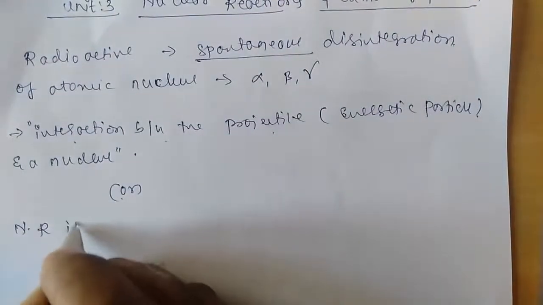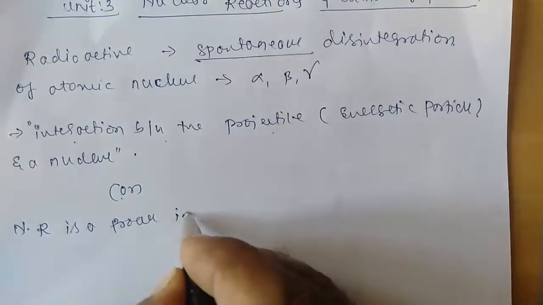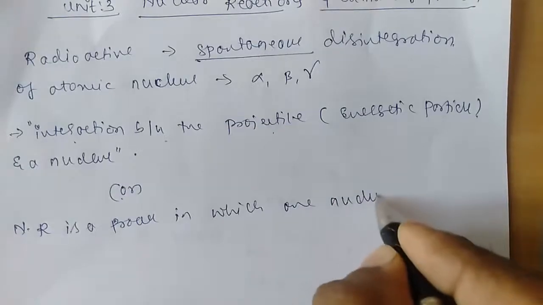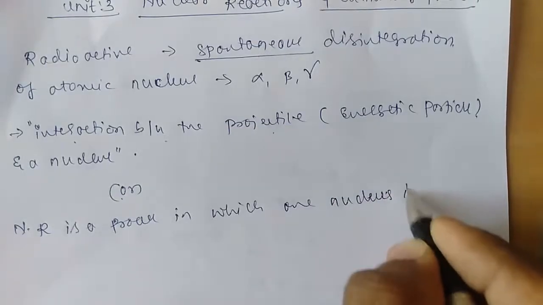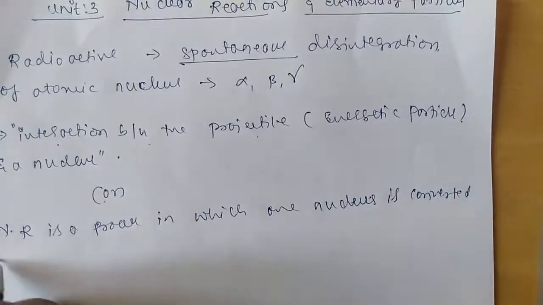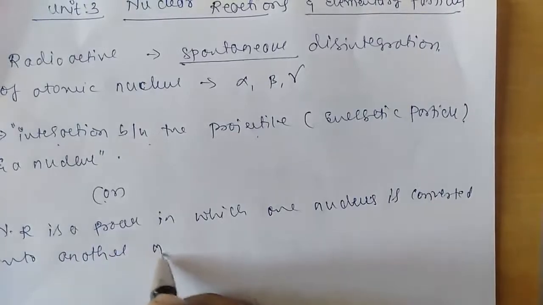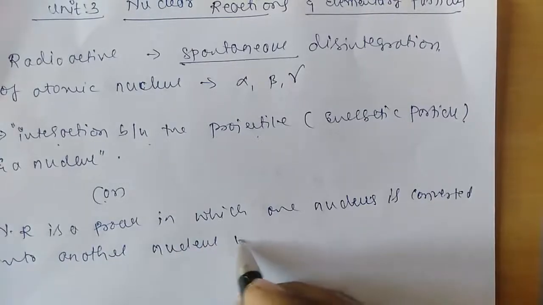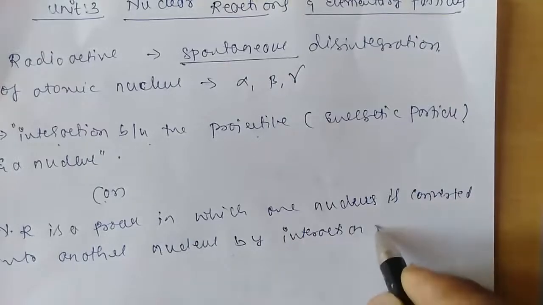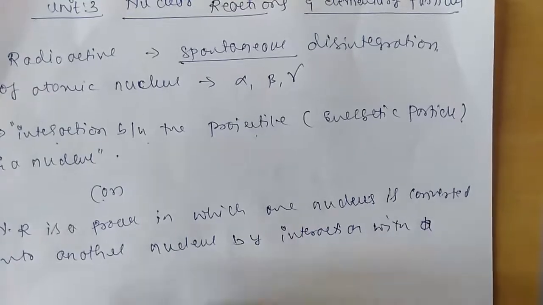Nuclear reaction is a process in which one nucleus is converted into another nucleus by interaction with an energetic particle.